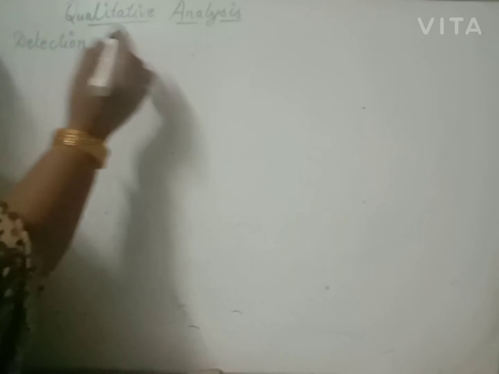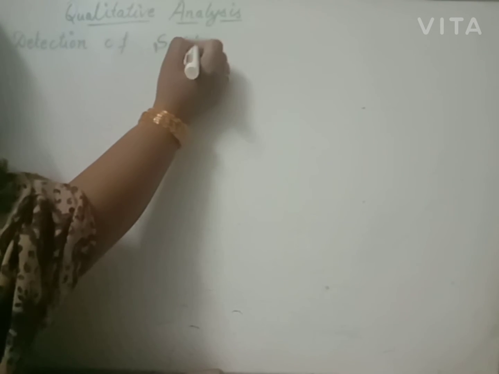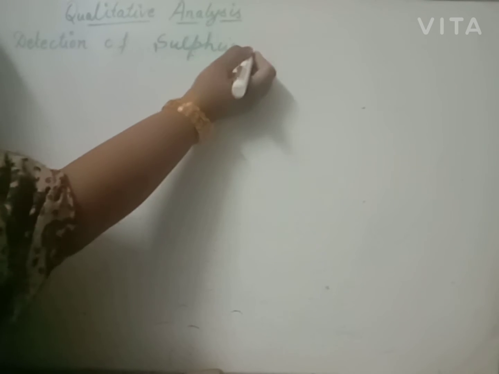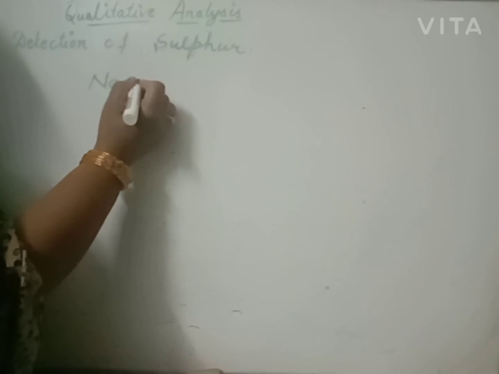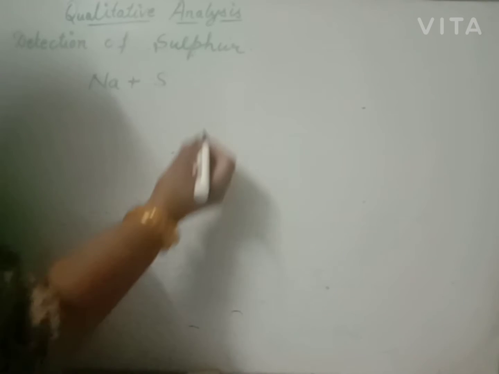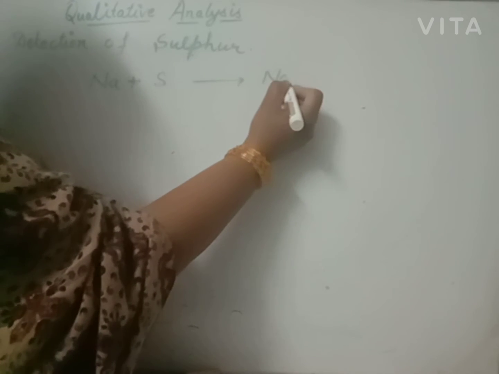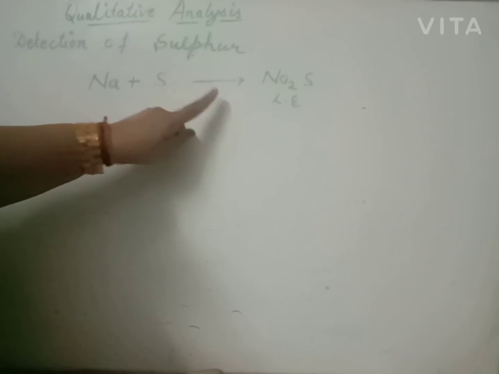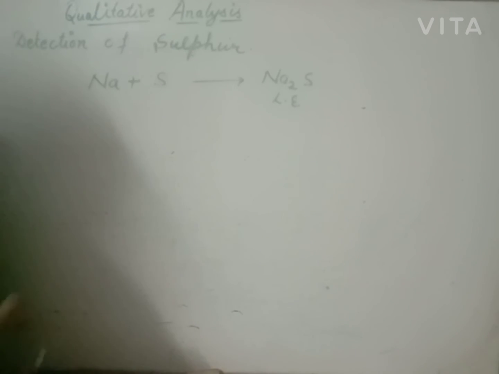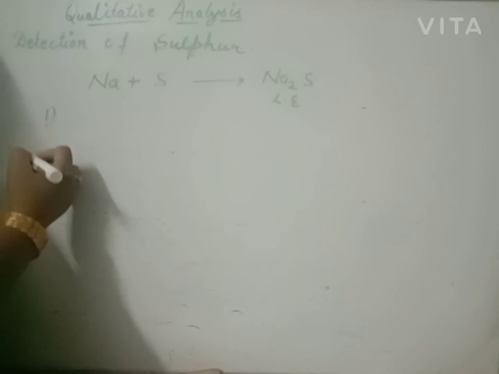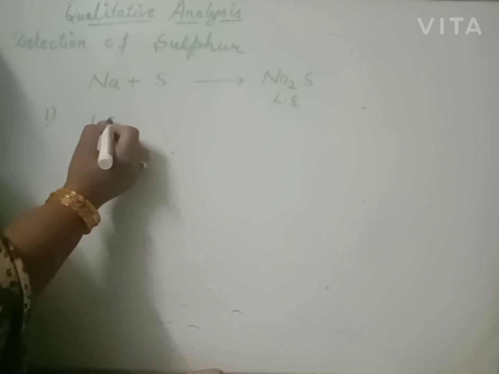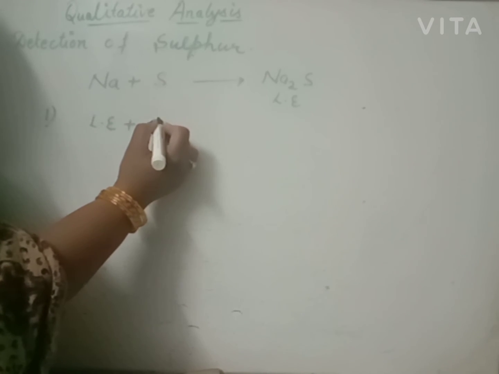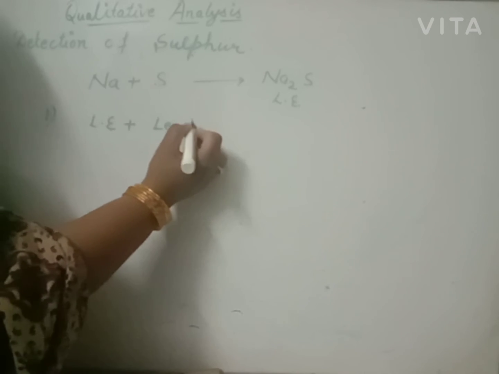Now another, beta: if an organic compound contains sulfur, how will you detect sulfur? Beta, we will prepare the Lassaigne's extract. Sodium reacts with the sulfur present in the organic compound to give sodium sulfide. If sulfur is present, we will do two tests. First, in 1 ml of Lassaigne's extract, add a few drops of lead acetate.